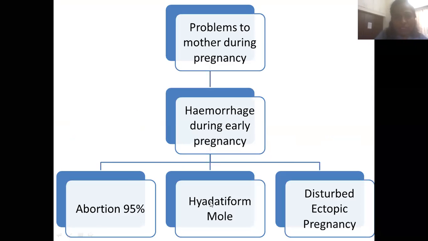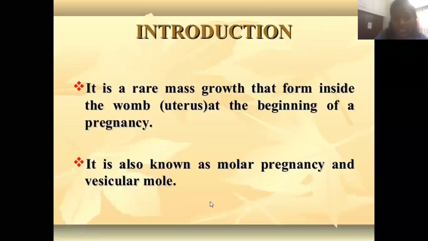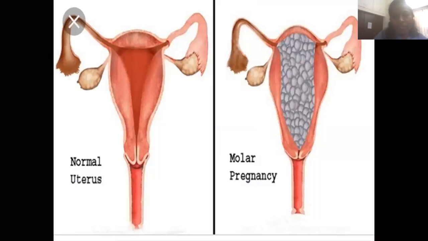Problems to the mother: what is it? It is a growth that takes place inside the uterus. Other names: molar pregnancy, vesicular mole, hydatidiform mole, or gestational trophoblastic disease. This is how it is clinically.